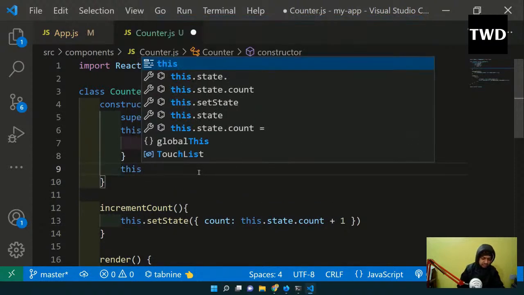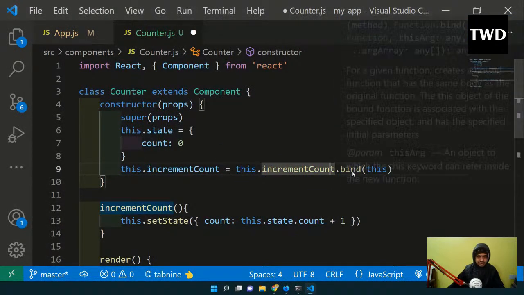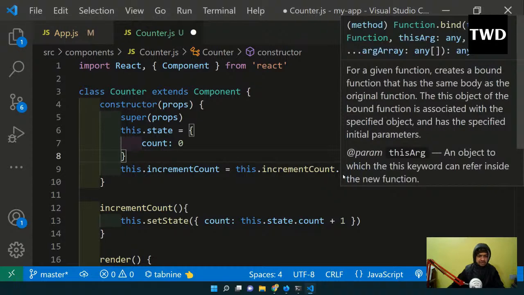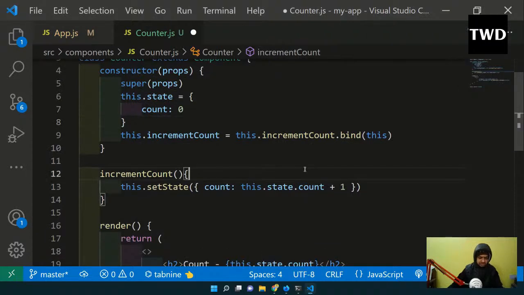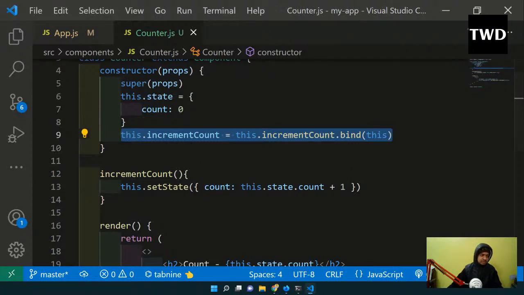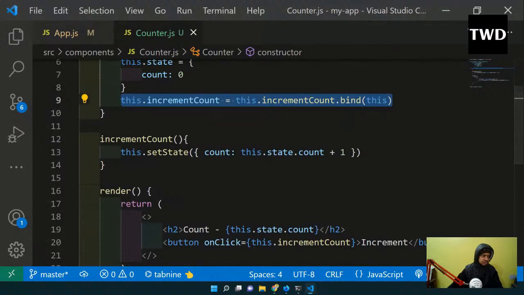So we have to do this.incrementCount = this.incrementCount.bind(this). There is a bind method in JavaScript. What the bind method does is bind whatever you pass to it to that thing. So this is bound to incrementCount. This is required if you're going to use it like this. So save it, and now that issue will not happen. If I come here and click it, the count is increasing, and it is working fine.